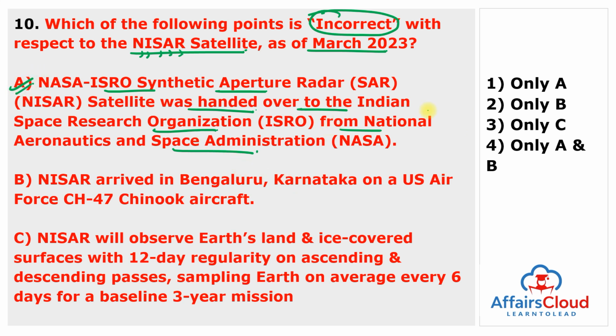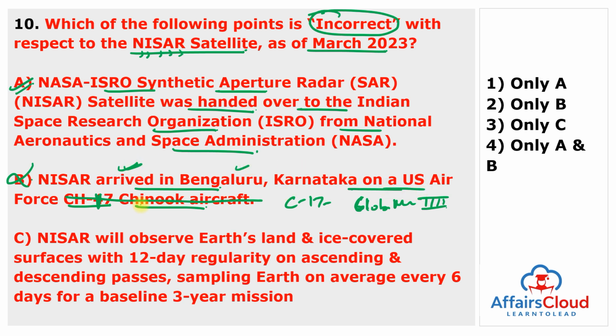Next is, and you can also remember, NISAR arrived in Bengaluru, Karnataka on a US Air Force CH-47 Chinook aircraft. This is wrong. This is C-17 Globemaster 3 aircraft. So, second statement is wrong because NISAR arrived in Bengaluru, Karnataka on a US Air Force C-17 Globemaster 3. Next is, NISAR will observe Earth, land and ice covered surfaces within 12 days regularity on ascending and descending